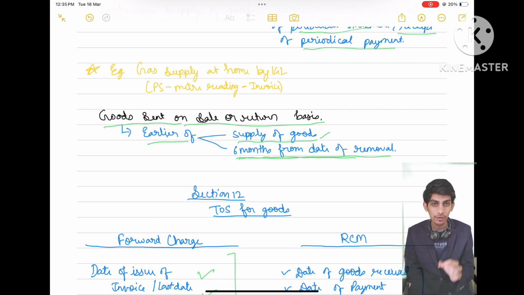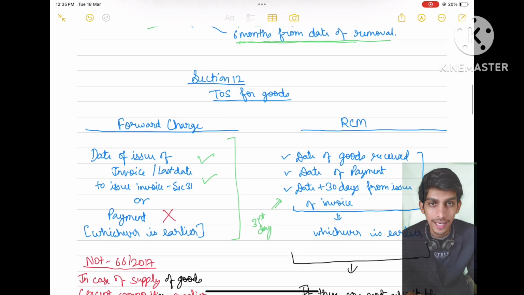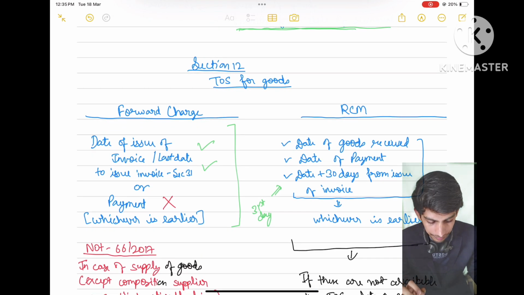Then last, when goods are sold on sale or return basis, then it is the earlier of when the supply is made, when the goods are delivered to the recipient, or 6 months from the date of removal, whichever is earlier. Then we have section 12, that is time of supply for goods. So we will study this now.